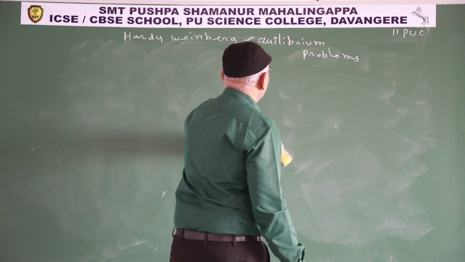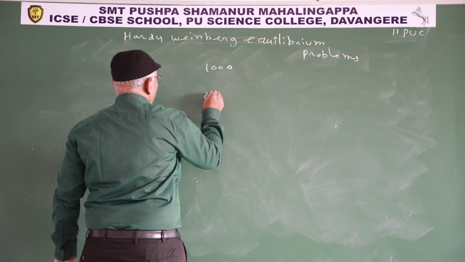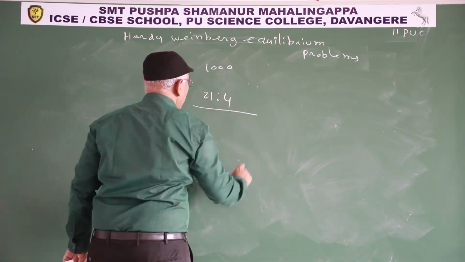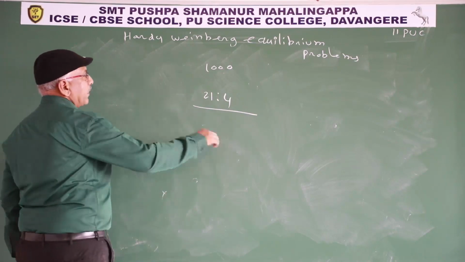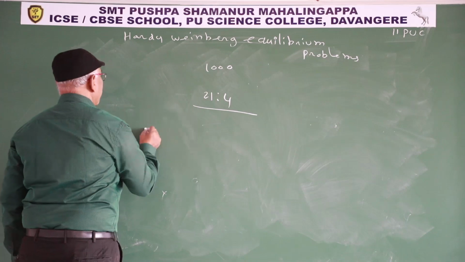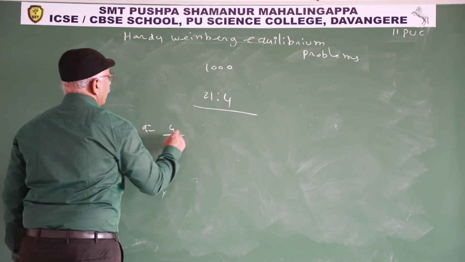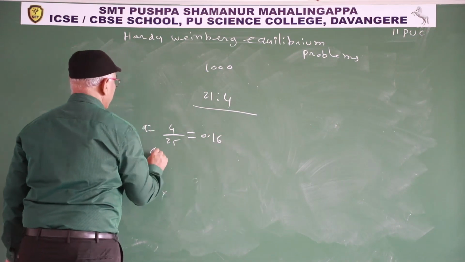Or another model is they may give total population, and dominant and recessive individuals are in a ratio. So at the time calculate homozygous or heterozygous. So Q square is 4 by 25, that is 0.16.